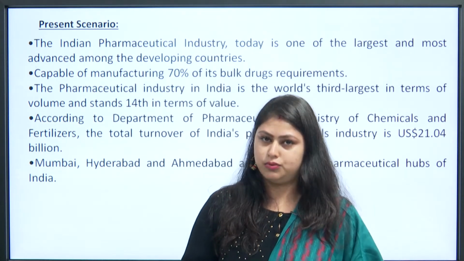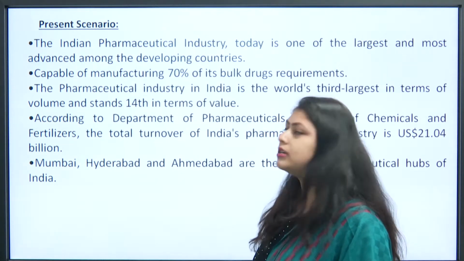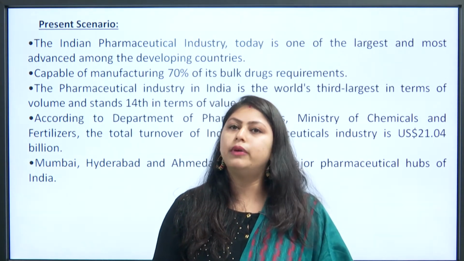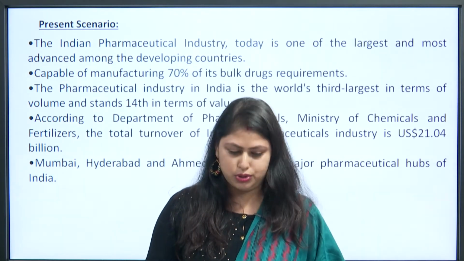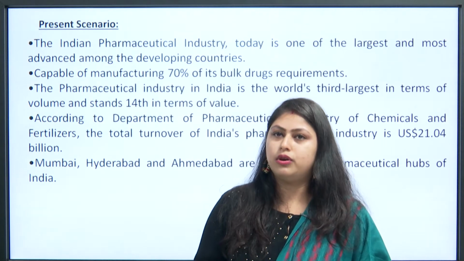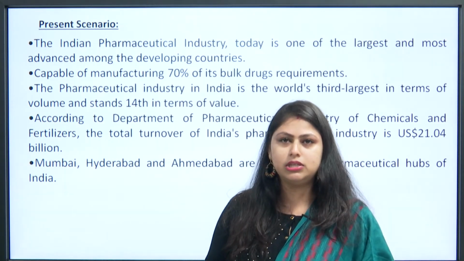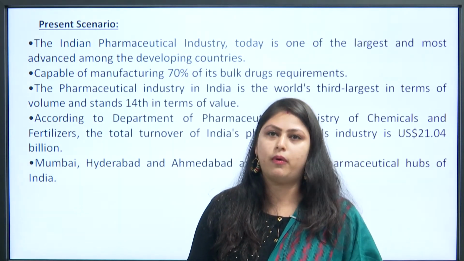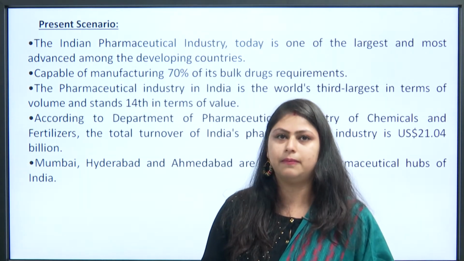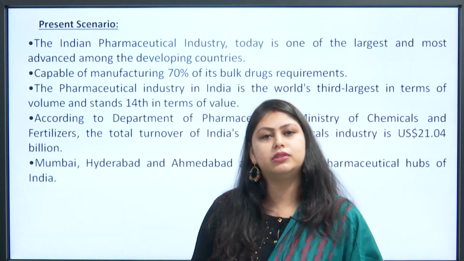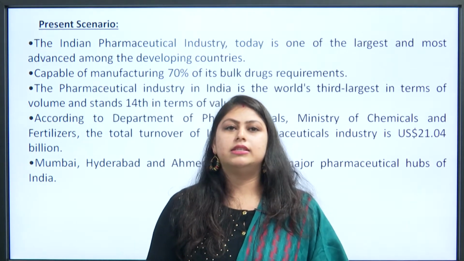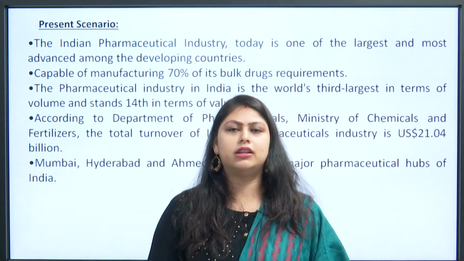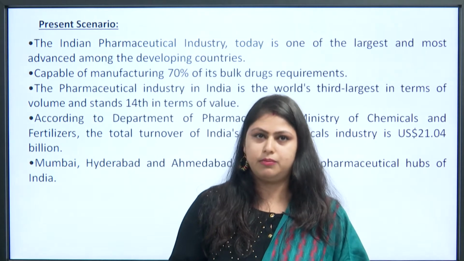The pharmaceutical industry in India is the world's third in terms of volume and stands 14th in terms of value. According to the Department of Pharmaceuticals, Ministry of Chemicals and Fertilizers, the total turnover of the Indian pharmaceutical industry is approximately US dollar 21.04 billion. The main hubs of pharmaceutical industries in India are Mumbai, Hyderabad, Ahmedabad, etc. There are many more states where Indian pharmaceutical companies have been set up nowadays.